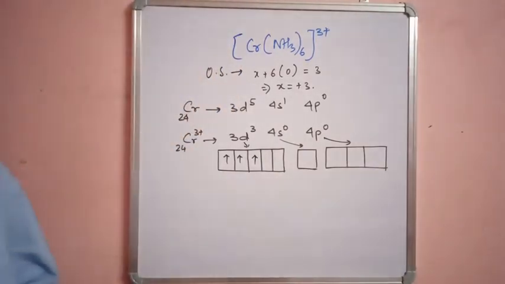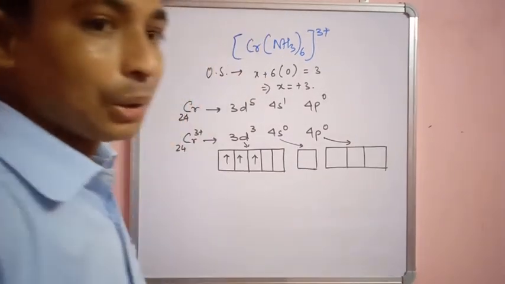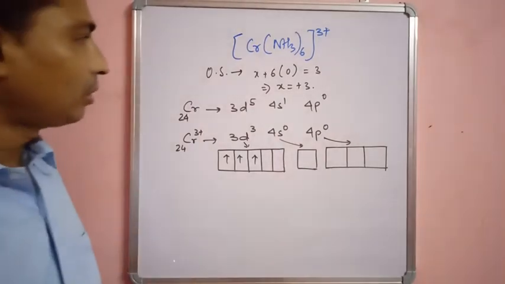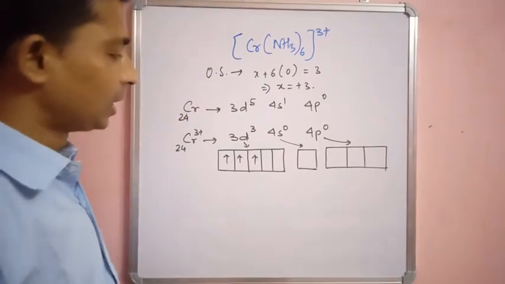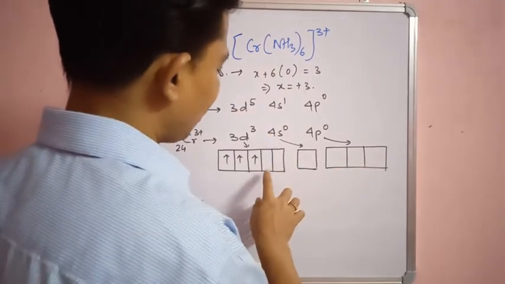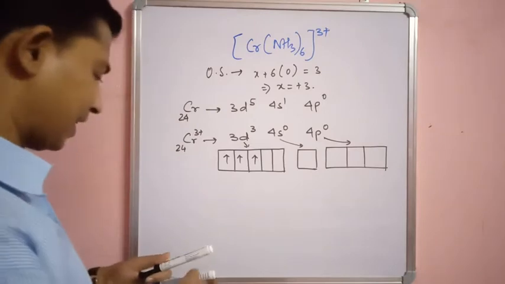Now the ligand is NH3, which falls in the middle of the spectrochemical series, so we can take it as a weak field ligand. Now six vacant orbitals will be there so that it can accommodate 6 ligands. 1, 2, 3, 4, 5, 6. We have 6 orbitals right over here.